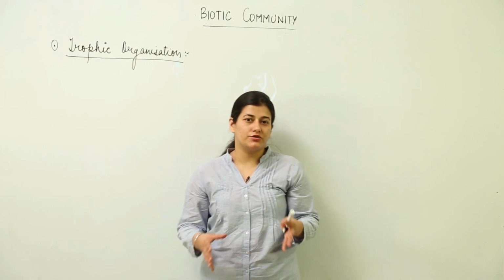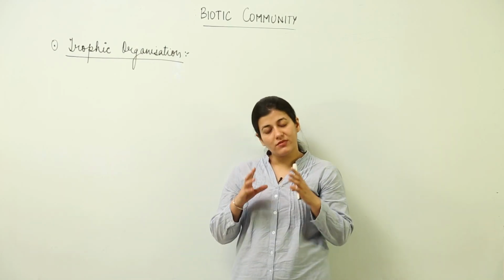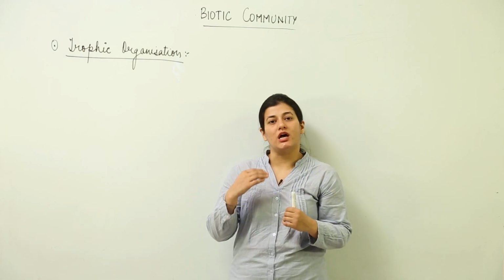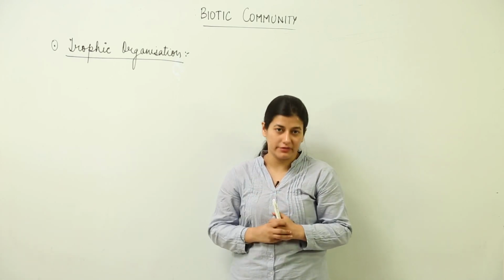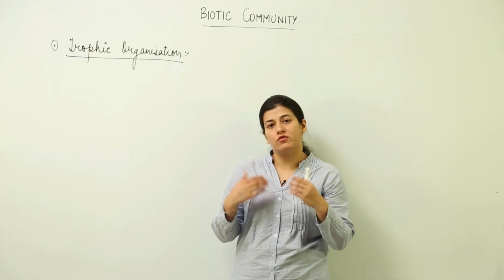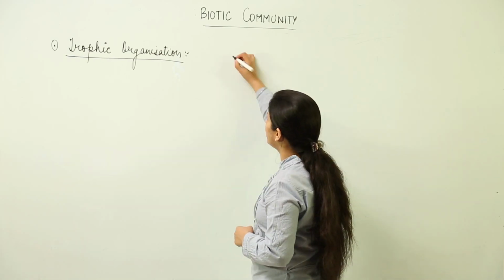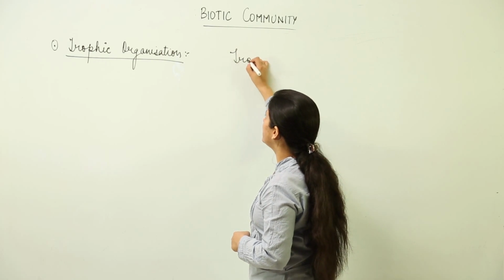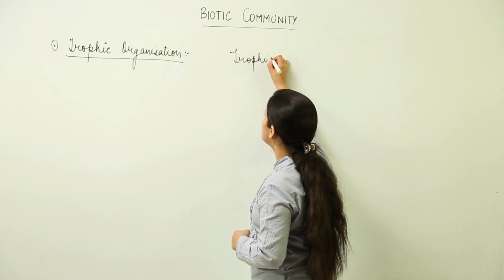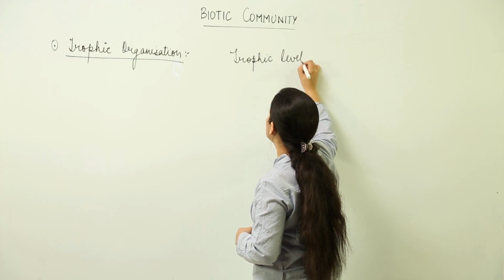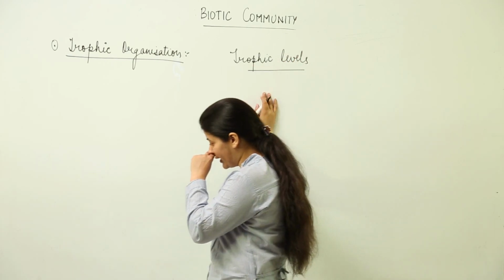Let us talk about trophic organization. Within a community, the species are arranged in different trophic levels for better understanding of what all is going on inside the community. And when I say trophic organization, I am referring to the species which belong to various trophic levels. Now, what is a trophic level?